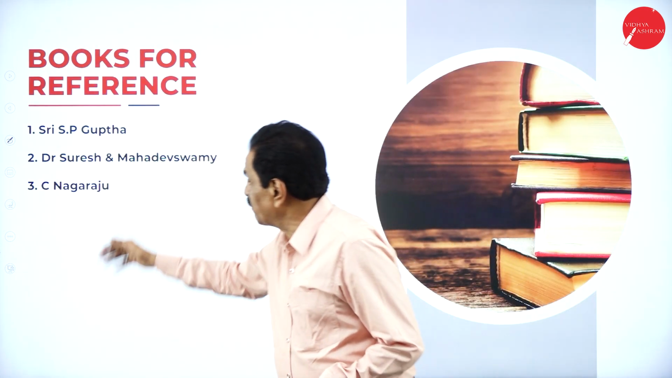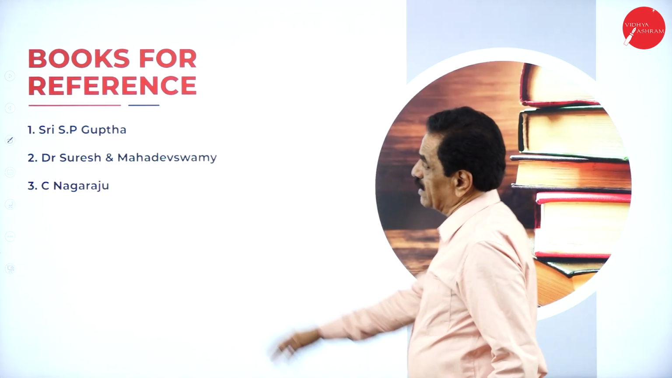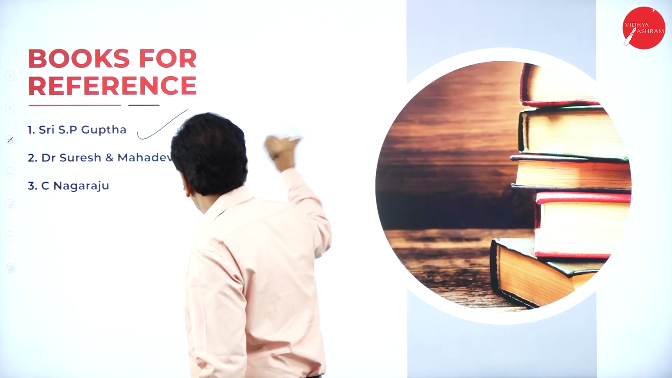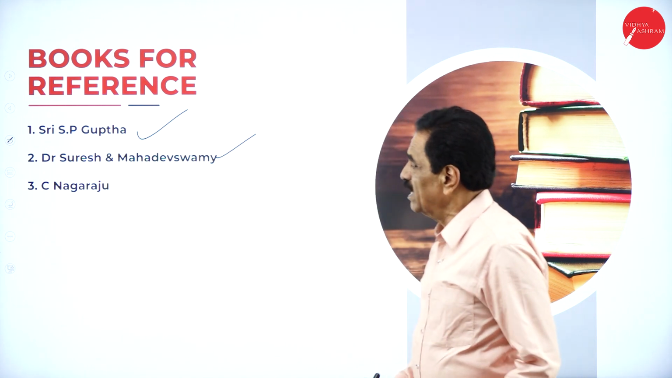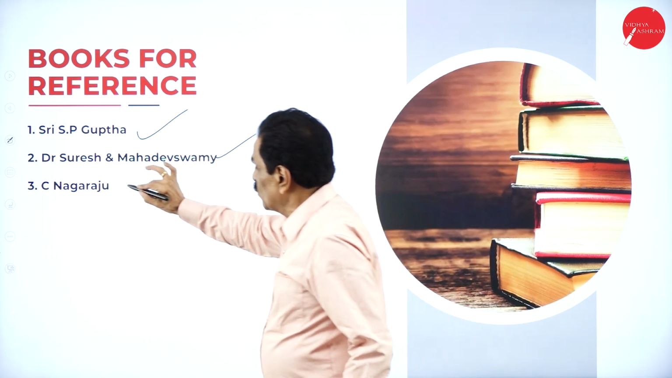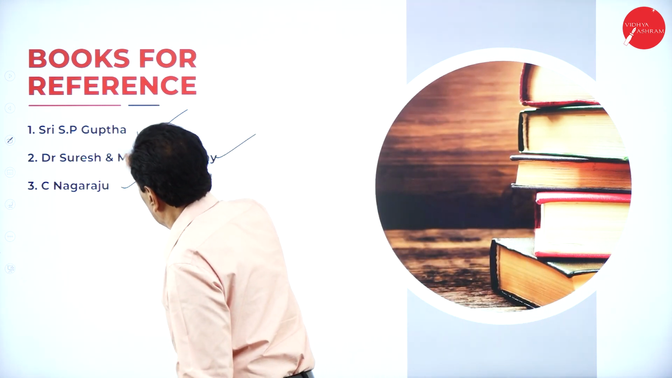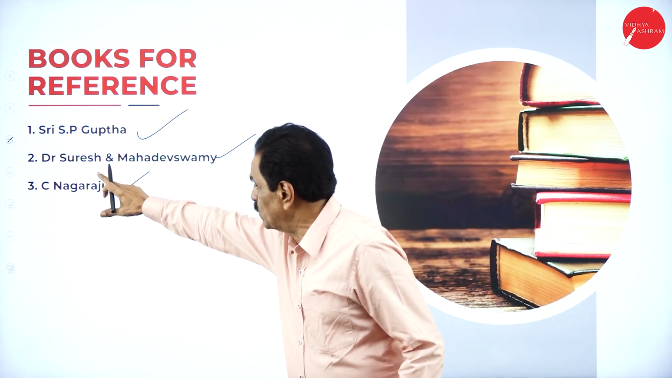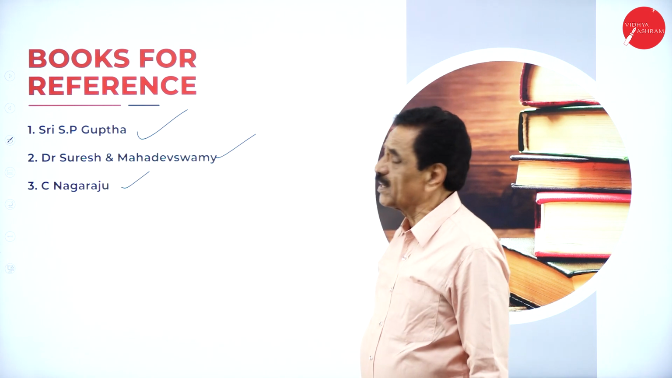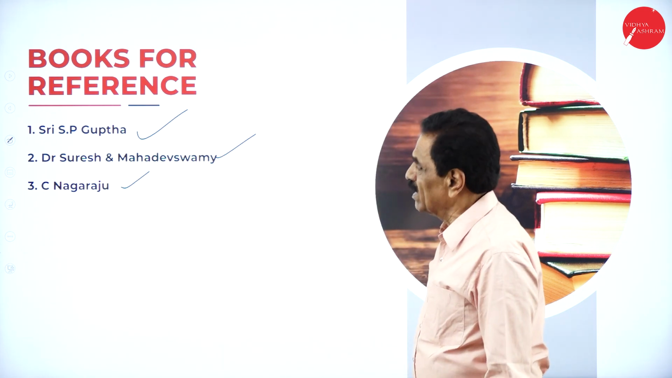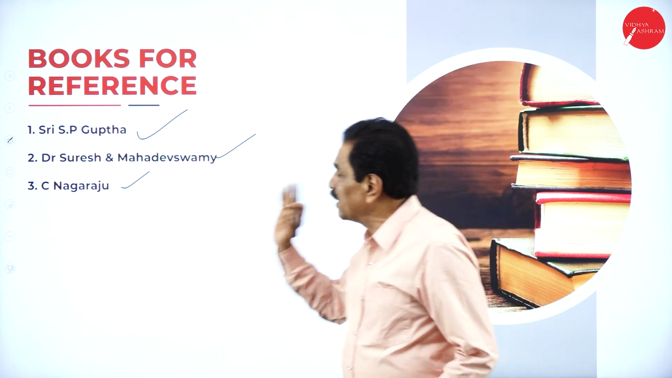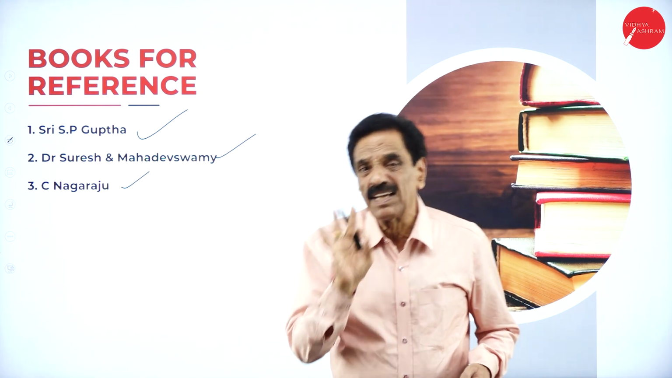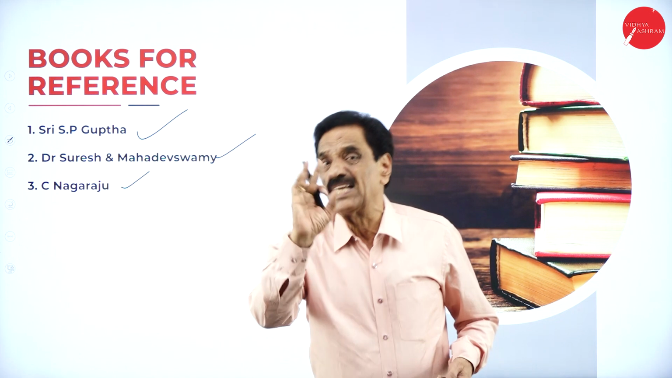And for books for reference, we can refer to S.P. Gupta, which is the best book available. This is also a very good book. C. Nagaraj is another good book. All the 3 books are very good, especially Suresh, which is available only in Mysore. S.P. Gupta, you have to order from Bangalore only. And the C. Nagaraj book is available. Whatever problems we are going to solve here, make it clear. We'll go into detail in the next session.